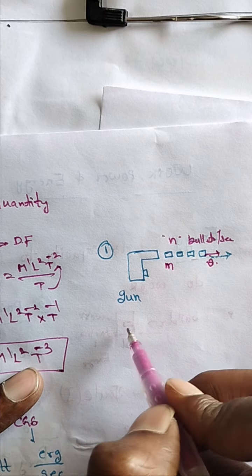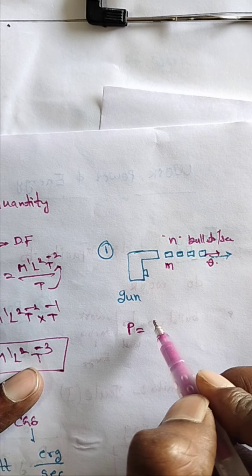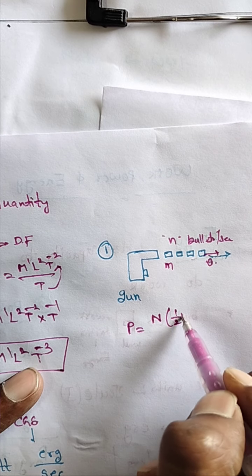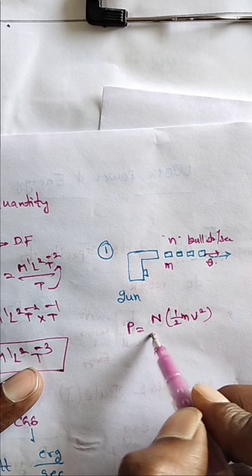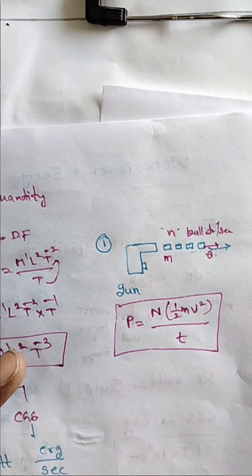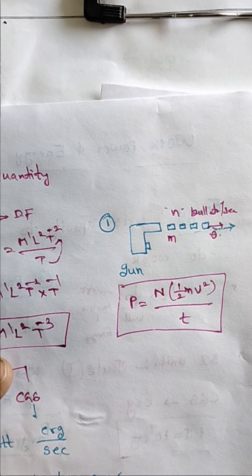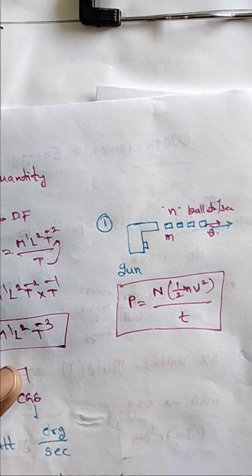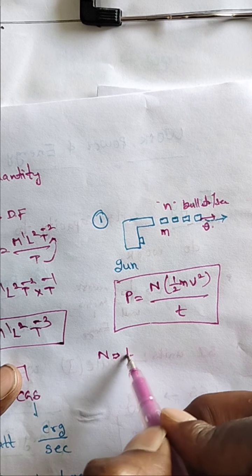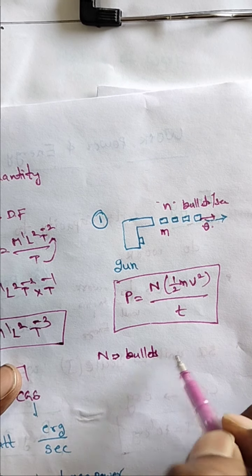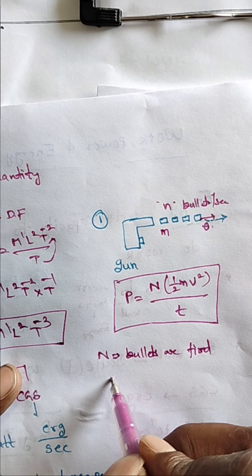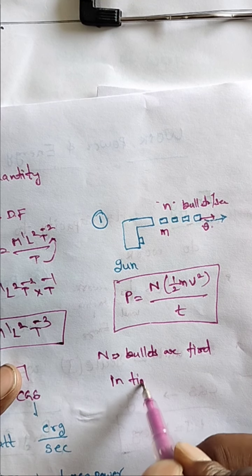So what is the power of the gun? P is equal to, here, how many bullets? Capital N, each with kinetic energy 1 by 2 mv square, by t. This is the power. So P is equal to N into 1 by 2 mv square by t, where capital N bullets are fired in time t.